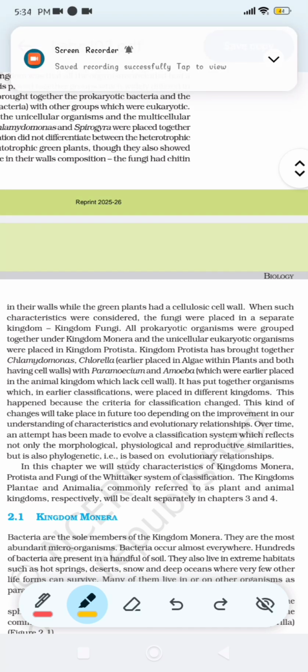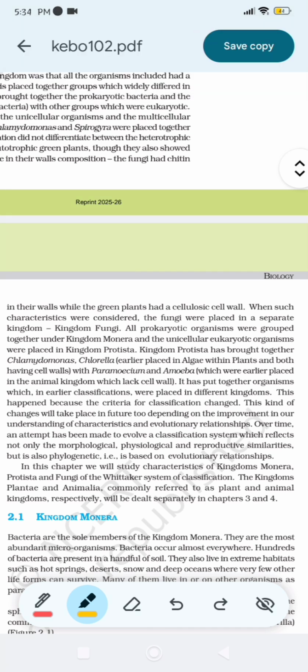All prokaryotic organisms were grouped together under kingdom Monera, and the unicellular eukaryotic organisms were placed in kingdom Protista. Kingdom Protista has brought together Chlamydomonas and Chlorella, earlier placed in algae within plants, and both having cell walls, with Paramecium and Amoeba, which were earlier placed in the animal kingdom, which lack cell walls. It has put together organisms which in earlier classification were placed in different kingdoms. This happened because the criteria for classification changed.